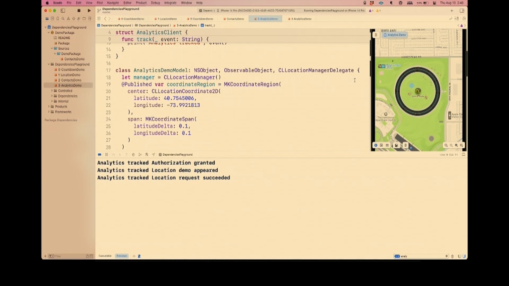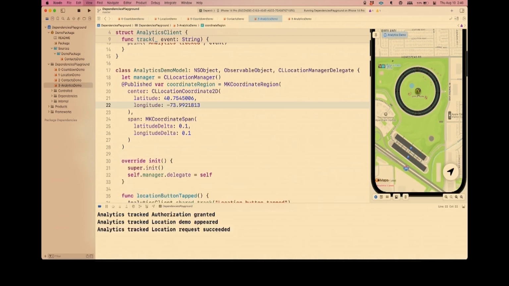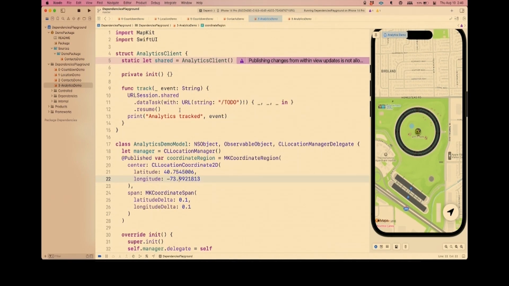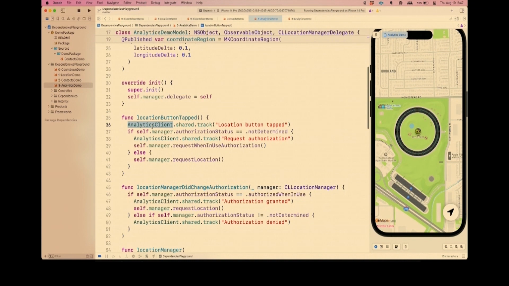And you may be making business decisions saying, people really love this feature, just because you happen to be working on it for weeks, just reloading it over and over and over. And so that seems really bad. And the code, I didn't go through the code, but it's exactly what the location demo was, except now we've got this analytics client with this singleton instance that does a little URL session under the hood, and then we print to the console. And we just kind of littered it throughout. We're doing analytics client.shared.track for every little thing that we're interested in. So seemingly reasonable code that leads to a very dangerous situation.